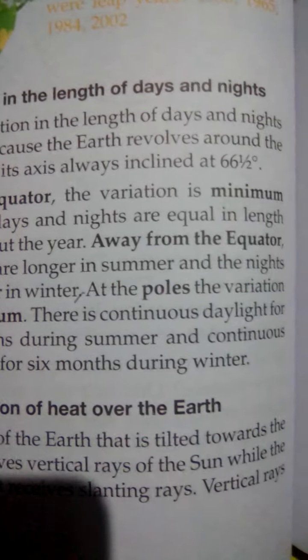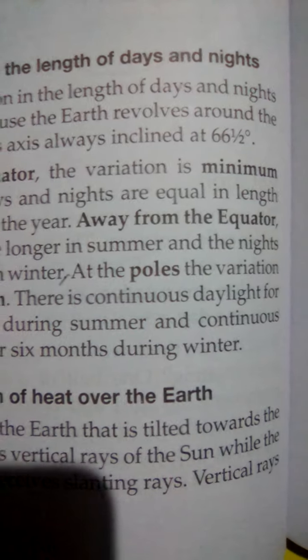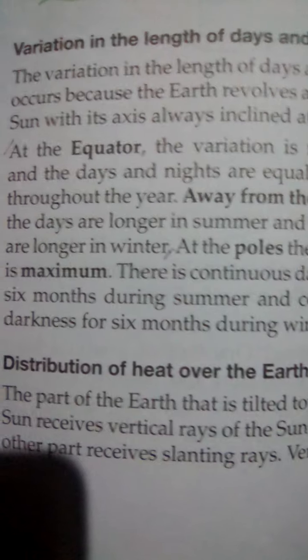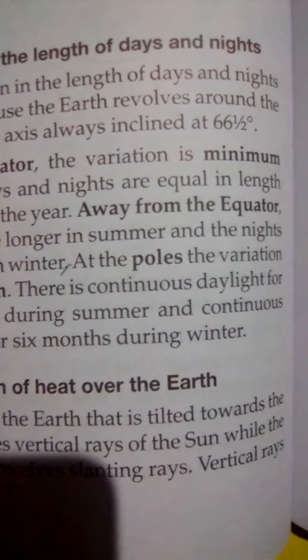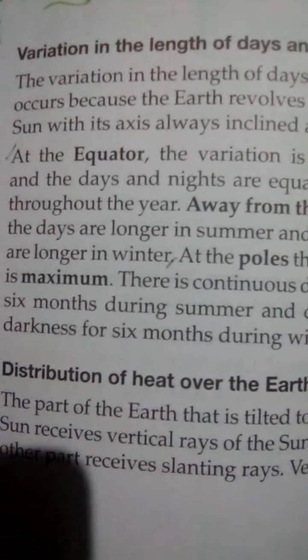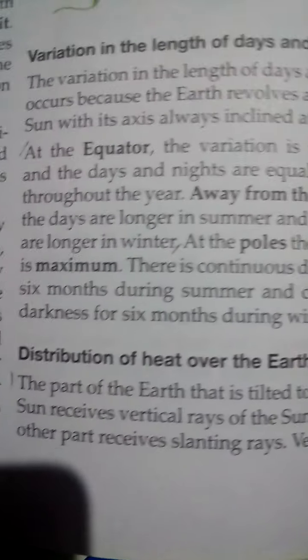Now, at the equator, the variation is minimum and the days and nights are equal in length throughout the year. Away from the equator, the days are longer in summer and nights are longer in winter.